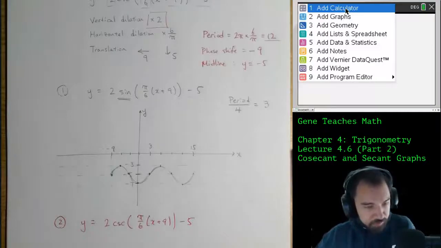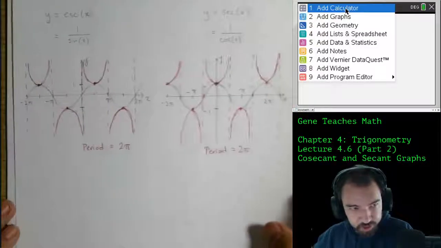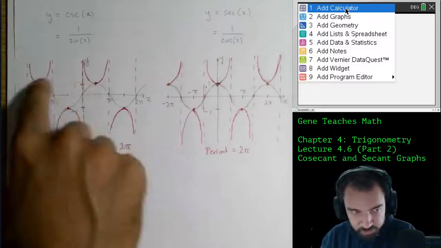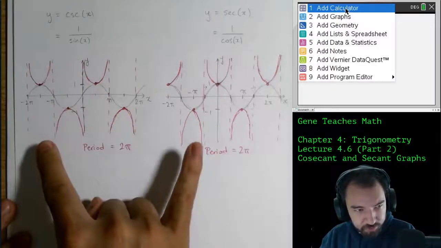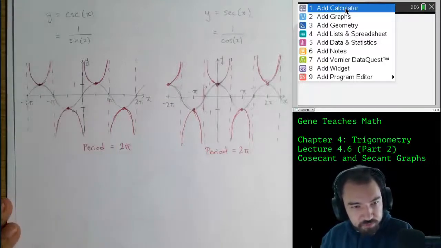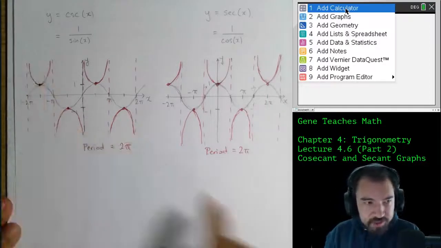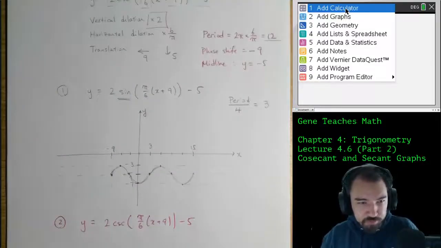I did that pretty quickly, but if we remember, this is the shape, right? If I have a sine graph, then the cosecant graph looks like this. If I move the sine graph around and transform it, the cosecant graph should transform in the same way, so that it's always stuck to the sine graph.